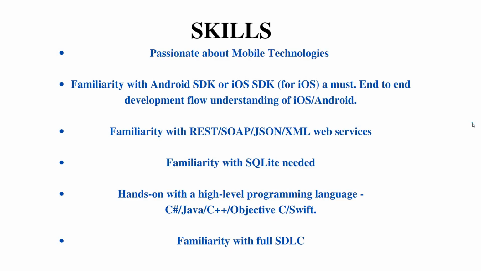So the next thing is the skills that are needed for the job role. As they are hiring for the associate software engineer, that too for mobile app, you should have knowledge of various mobile technologies and also familiarity with the Android SDK, that is software development kit, or iOS SDK, and end-to-end development flow understanding of either iOS or Android. Which means you need to have knowledge of Android, and for that you need to be good in any one of the programming languages. It can be C#, Java, C++, C, or Objective-C or Swift.